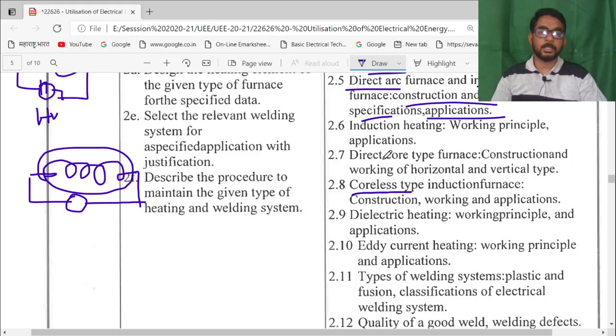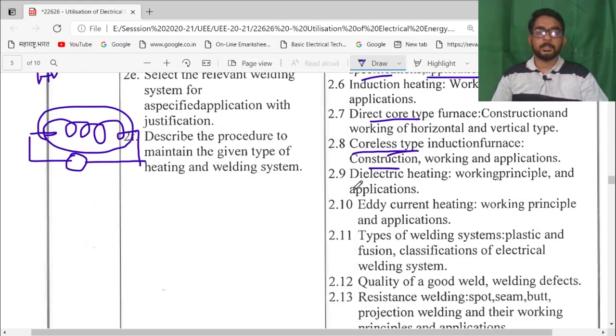Sometimes core type furnace and coreless induction furnace are used. Its construction, working and application will be studied. Next is dielectric heating, its working principle and applications are studied. Next is eddy current heating.